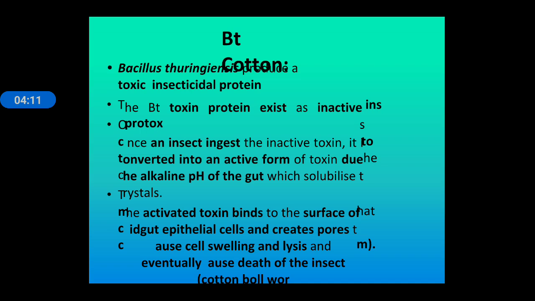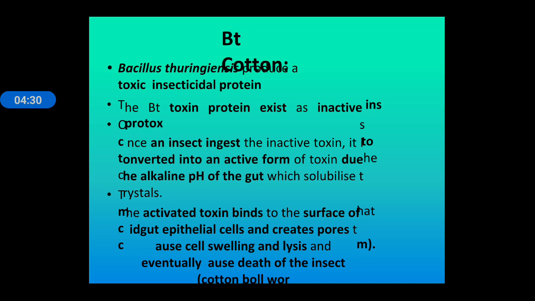The Bt toxin protein exists in an inactive form known as protoxin. Once an insect ingests the inactive toxin, it is converted into the active form due to the basic pH of the insect's gut.